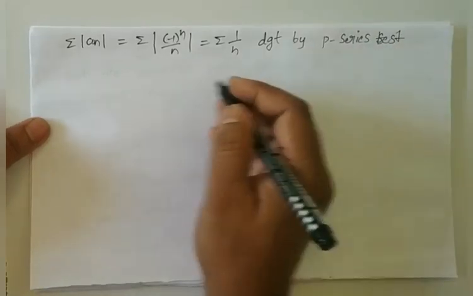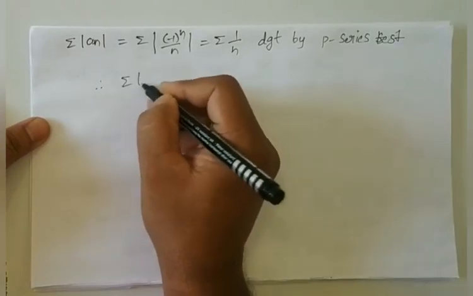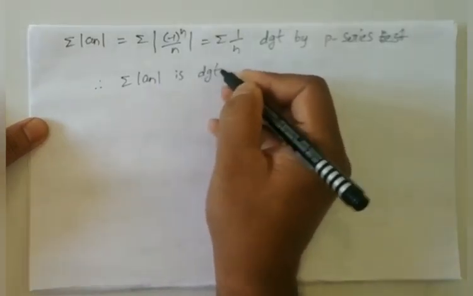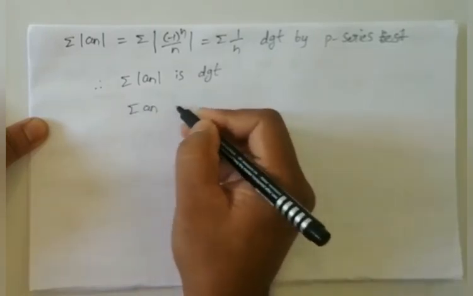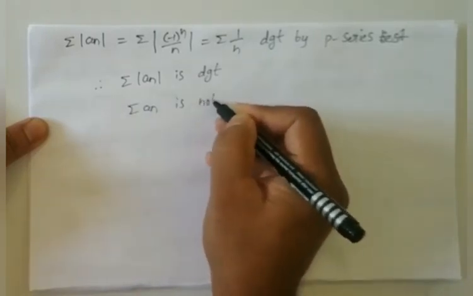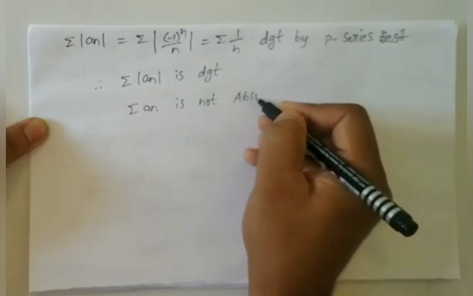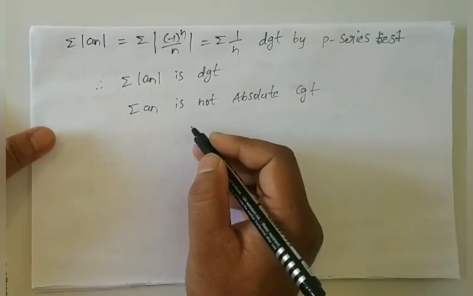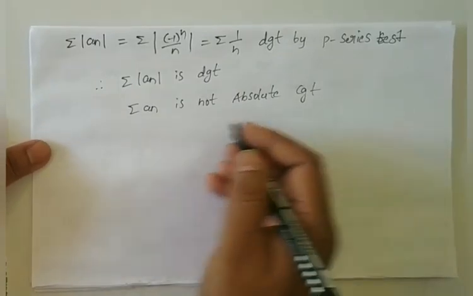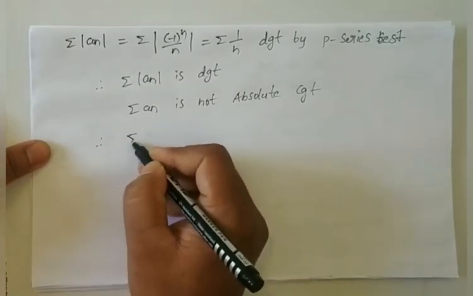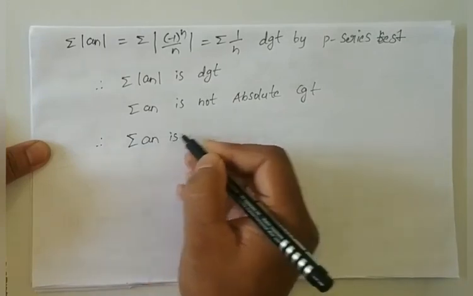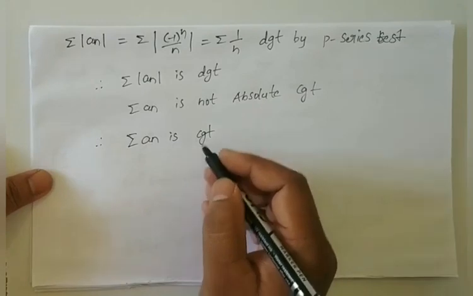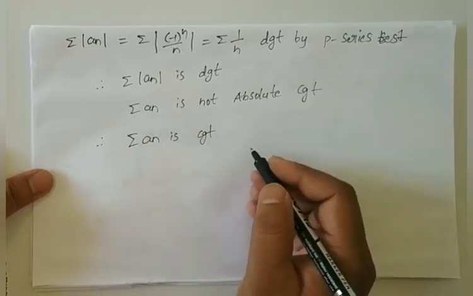Therefore summation modulus of an is divergent, and therefore summation an is not absolutely convergent. Summation an is convergent by the alternating series test.